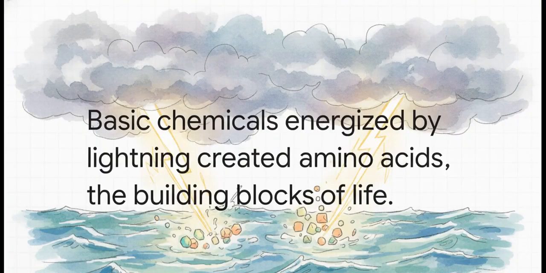Okay, so with a cooled planet, a solid crust, and early oceans formed by trapped water vapor, the stage was finally set for the leading theory of how life began, this epic progression from simple chemistry to complex biology. Phase one here is the primordial soup. Picture early Earth's oceans, just swirling with basic chemicals like carbon, hydrogen, and nitrogen. This chemical soup was getting constantly zapped by violent lightning storms or blasted by intense UV radiation from the sun.